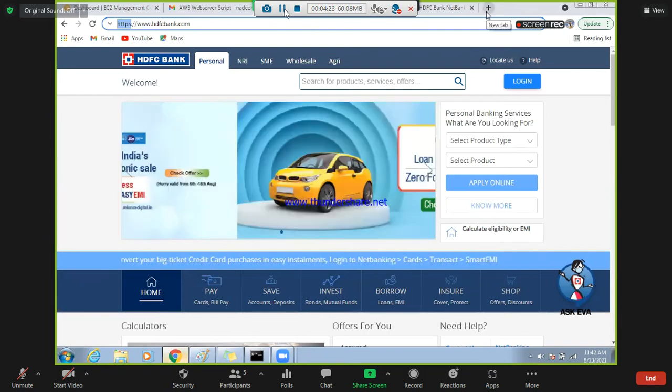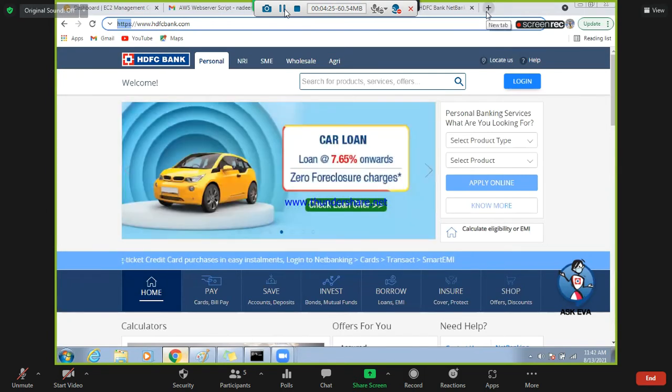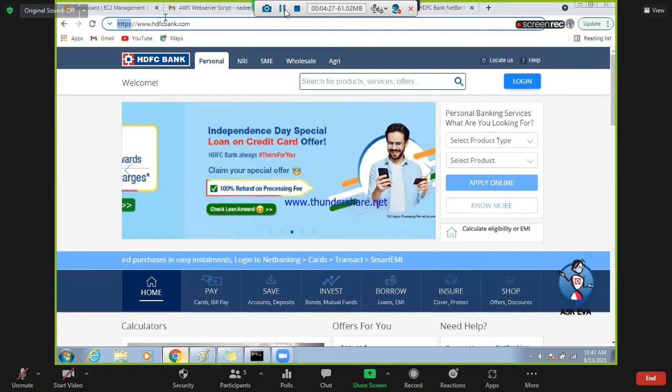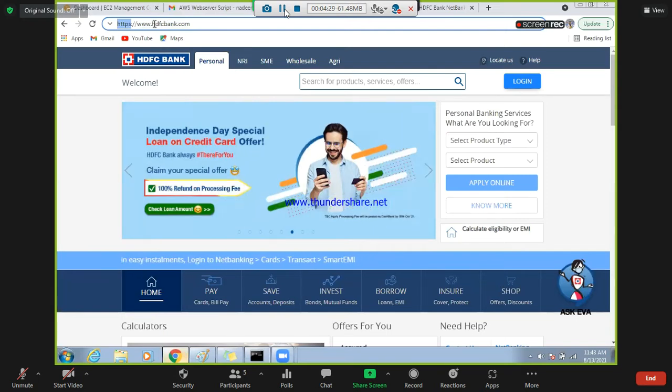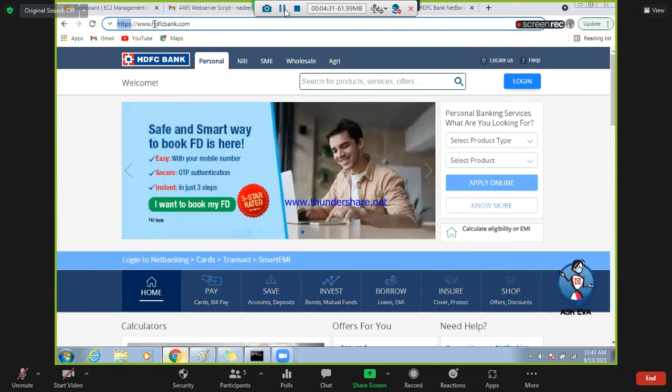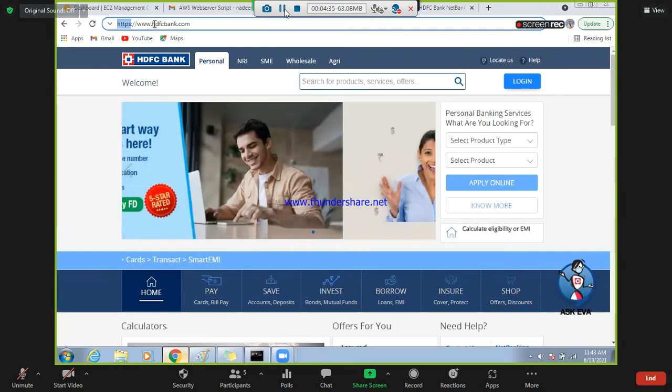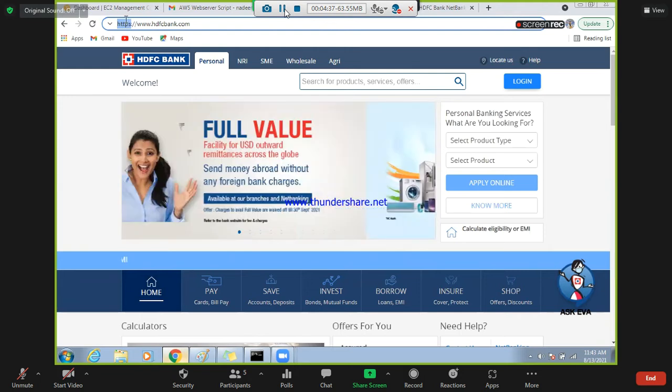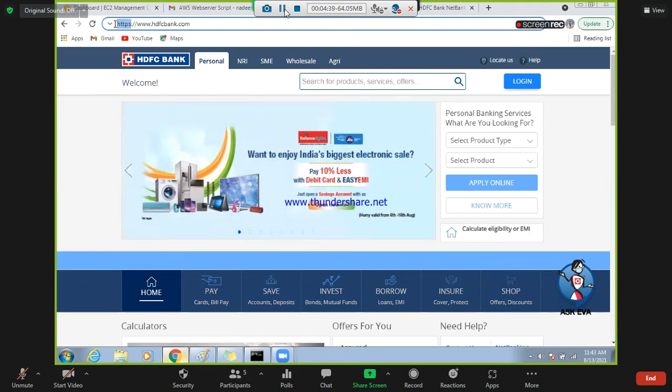Why? Because this is more secure. If it is on, for example, HTTP, a hacker can identify your username and password. That's why it is called not secure. So you need HTTPS, port 443.